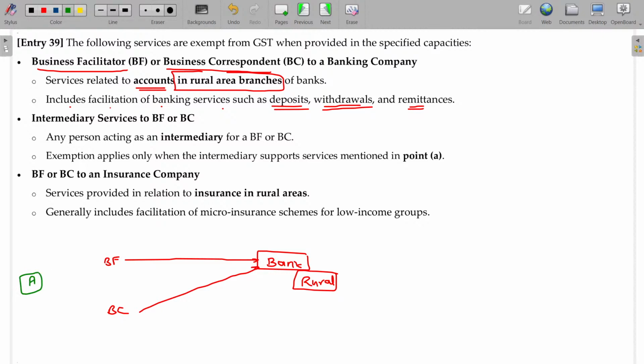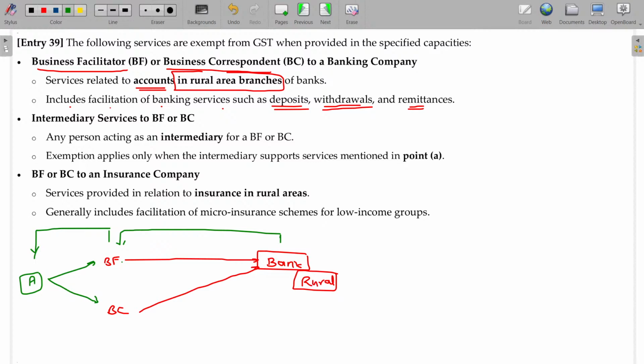A renders service to a business facilitator or banking business correspondent. The business facilitator may be an entity with around 10 employees, and A is the contract laborer with him. A gives the account opening support, so he brings around 10 clients to open their branch accounts here. The bank will make the payment to them, and the business facilitator will make the payment to A.